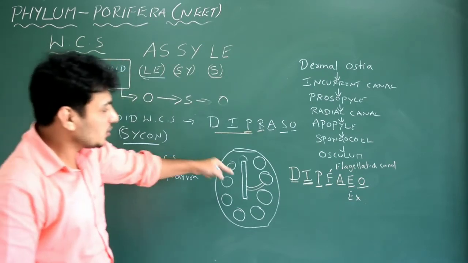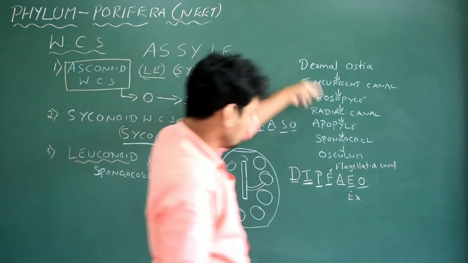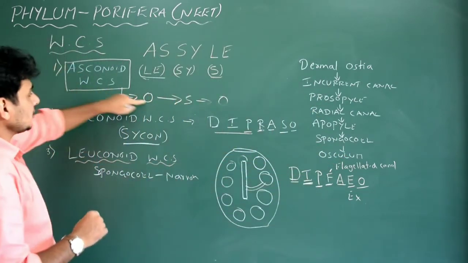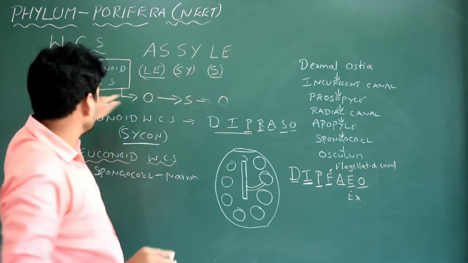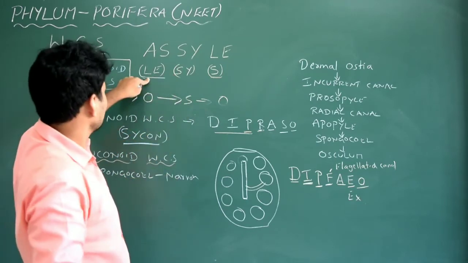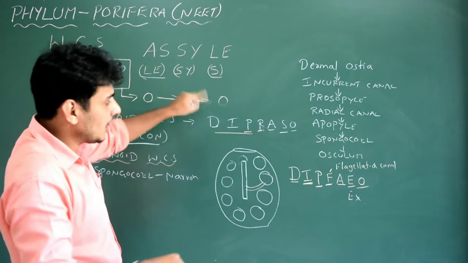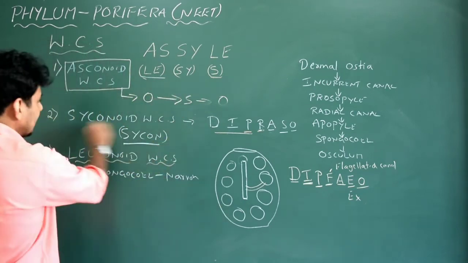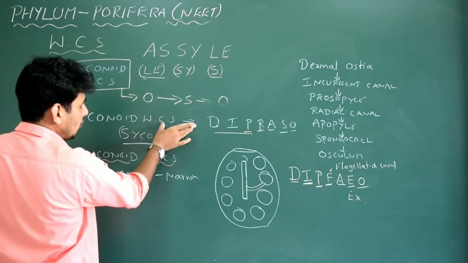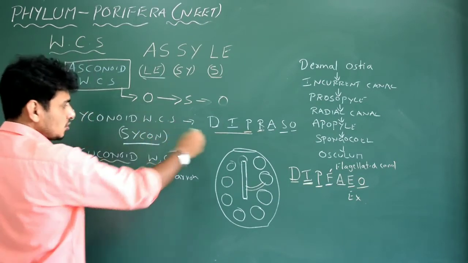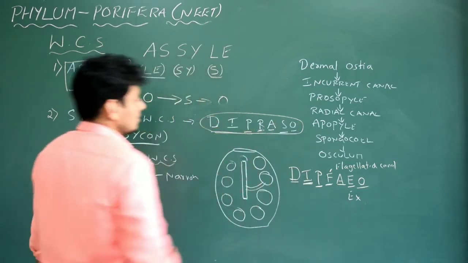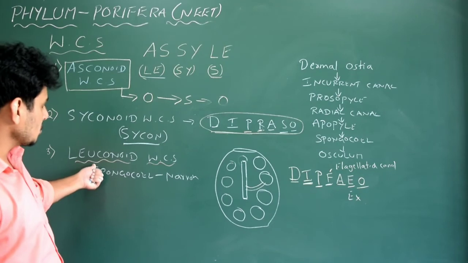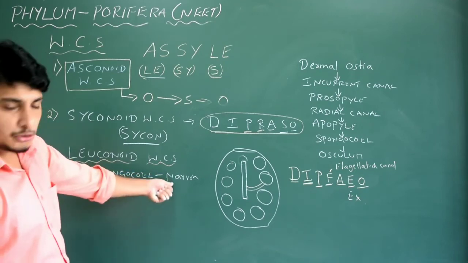Very simple. They are not going to ask all this stuff actually. No need to remember all this stuff. It's only for your understanding. What you have to remember is asconoid also, only that much is enough with one example. That is nothing but Leucosolenia. And the larval stage of the Leucosolenia is called as amphiblastula. Okay. Sycon, that is V water canal system, Sycon. So here you need to remember only this much. Dermal ostia, incurrent canal, okay, like that. DIPRAS. And here leuconoid, spongocoel is narrow.